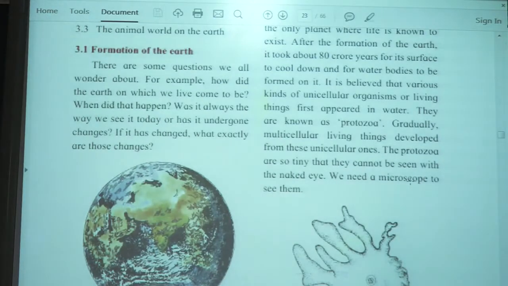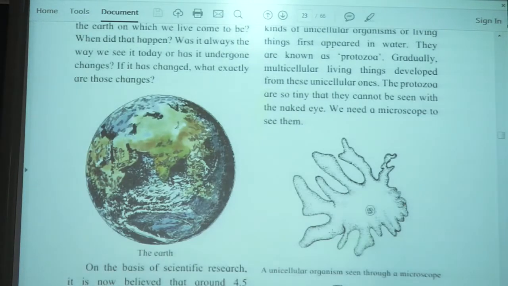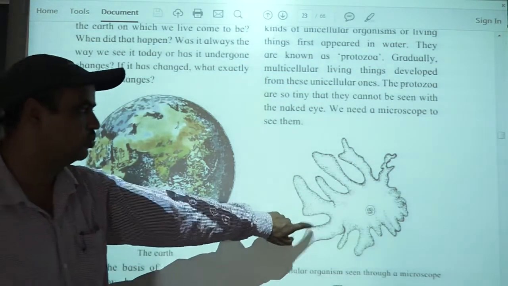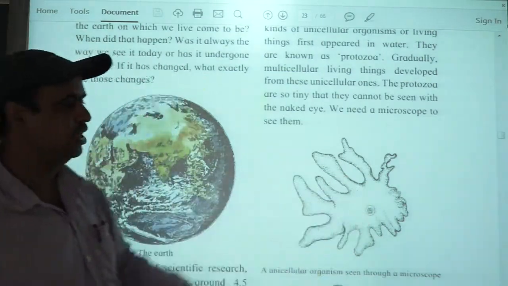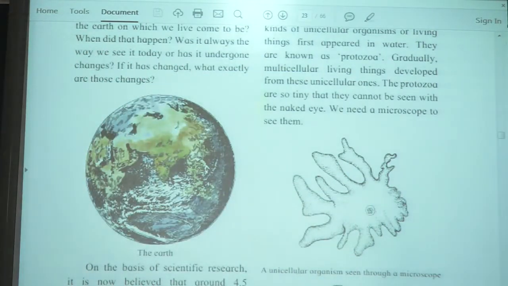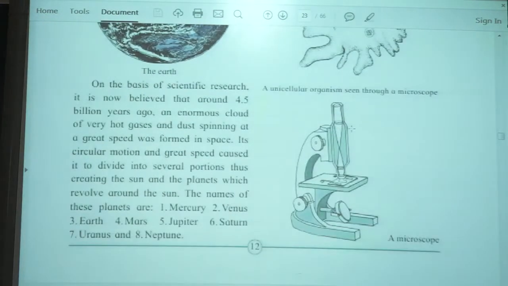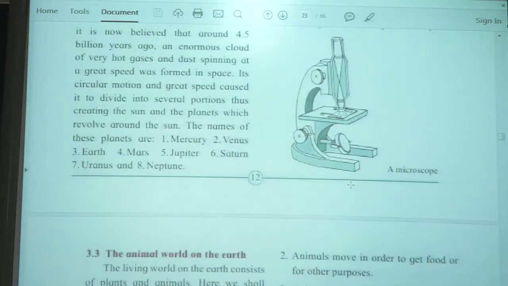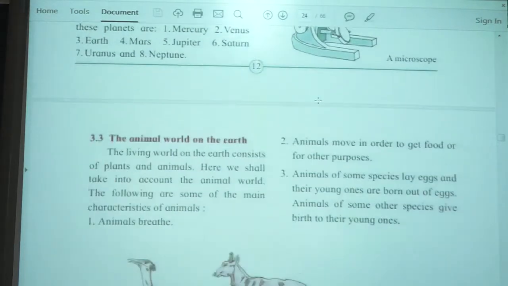Protozoa was formed in the water. You can see the image of protozoa. This is seen in the microscope. If you look in the microscope, you can see an image like this, and it is very small. You cannot see it without a microscope. So here a picture of the microscope is also given.